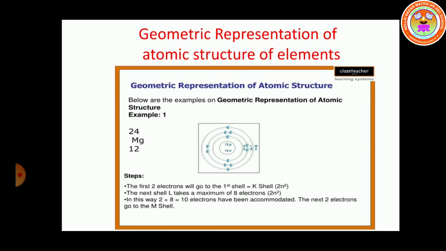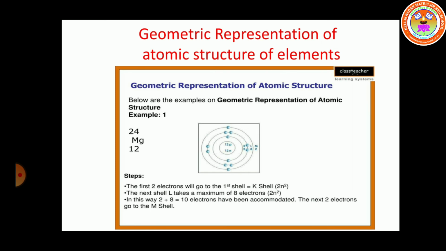Okay students, next we discuss the geometric representation of the atomic structure of elements. To represent the atomic structure, we should know the atomic number of an element. Atomic number is the number of protons or the number of electrons. We know in any atom, the number of protons is always equal to the number of electrons.